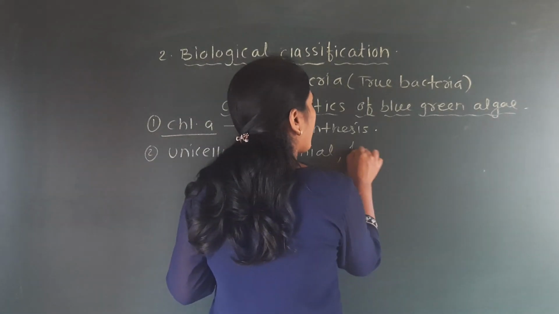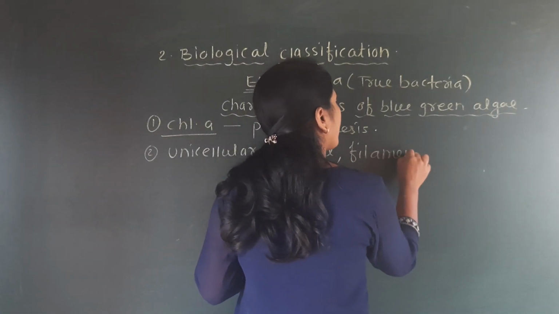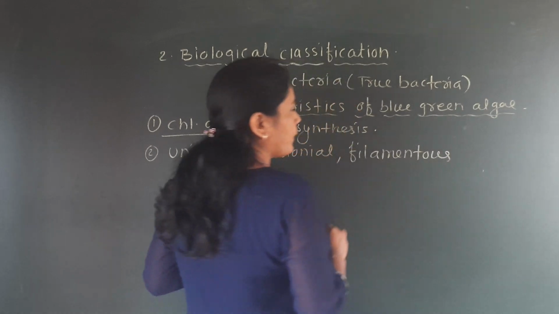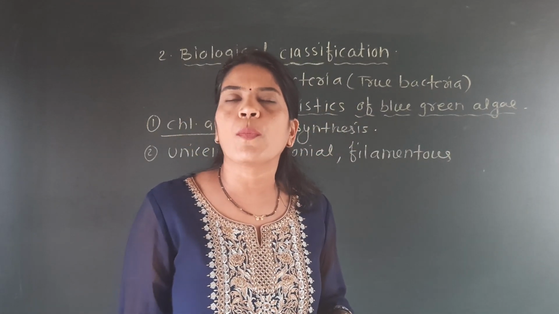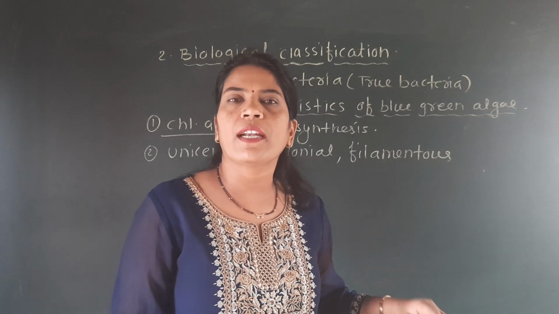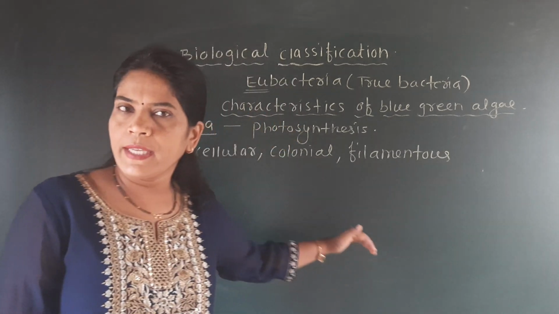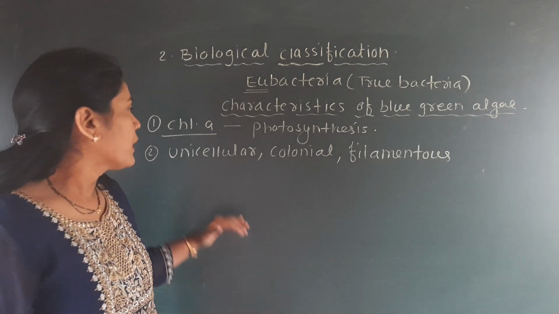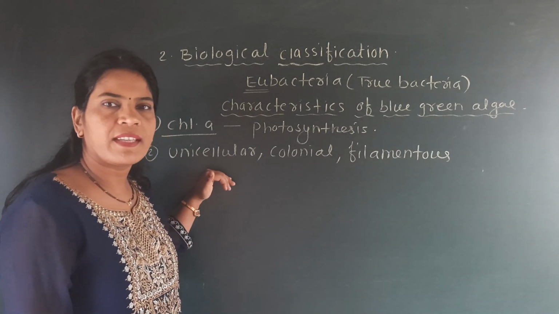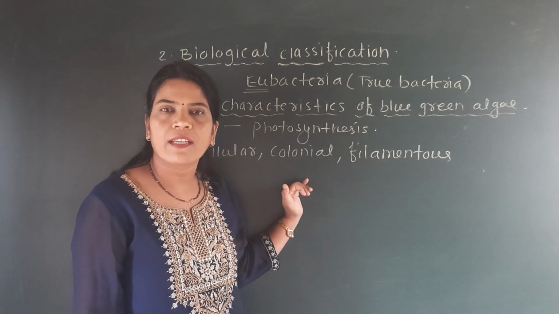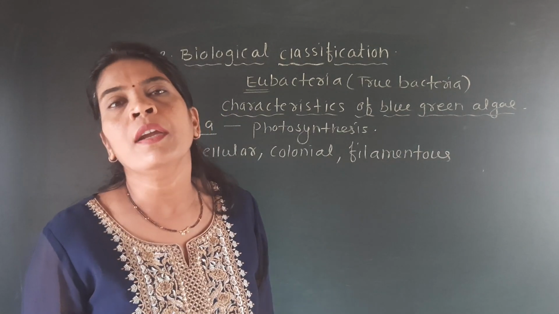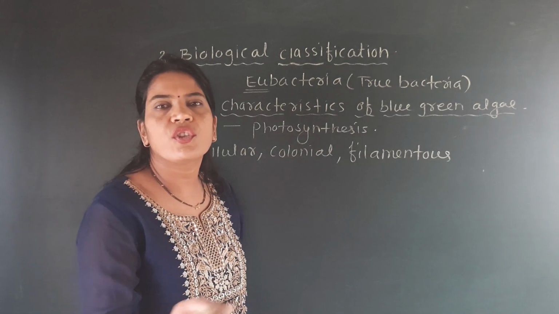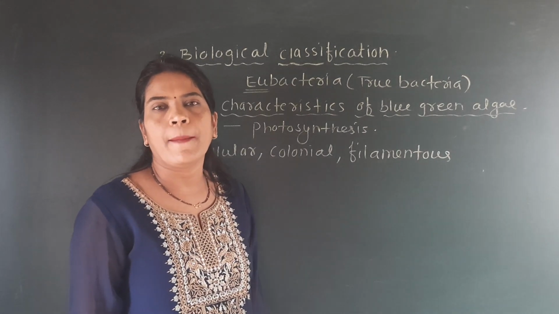They are filamentous, their body is like a thread, and if you separate one of the threads and observe it under the microscope, then you will see the structure that we have sketched here. It is the structure of this cyanobacteria.